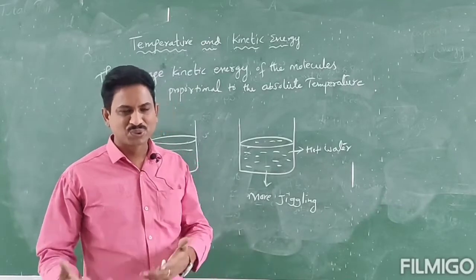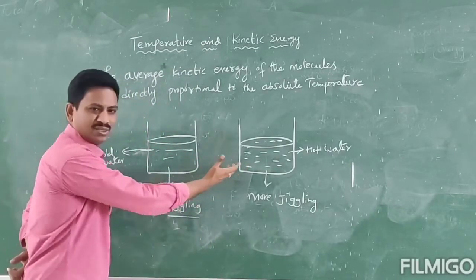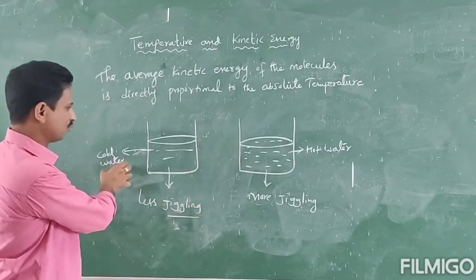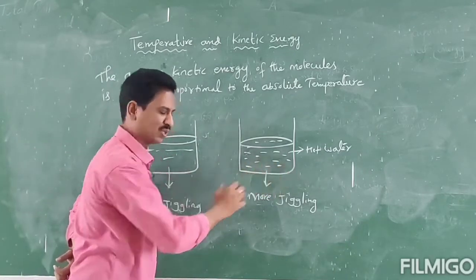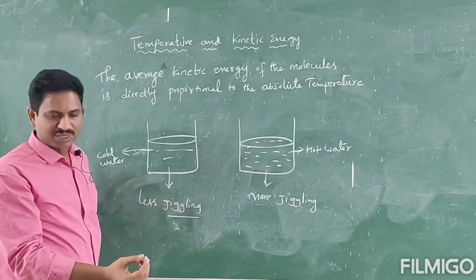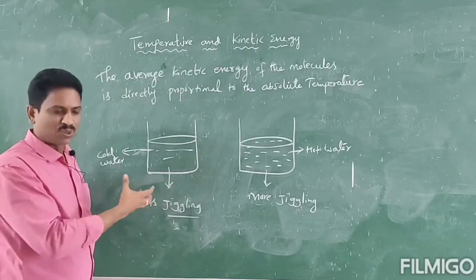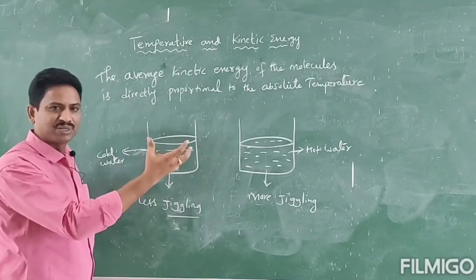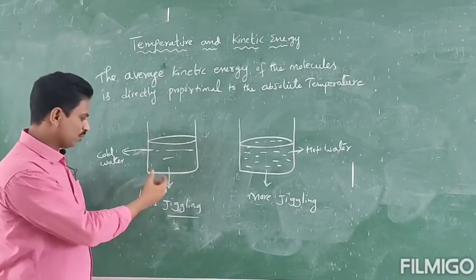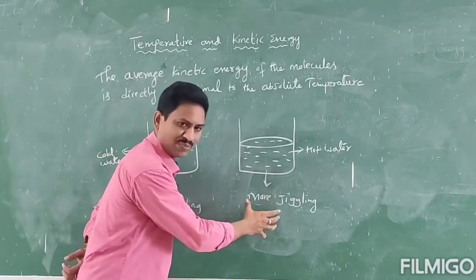Let us conclude our activity. We have taken 2 beakers, one with cold water and another with hot water, and we added potassium permanganate particles so that you can observe the random motion of the particles. Let it be called jiggling. In cold water we observe less jiggling, whereas in hot water we observe more jiggling.